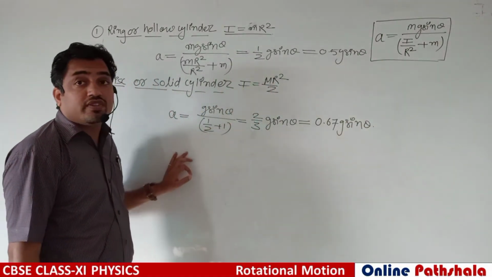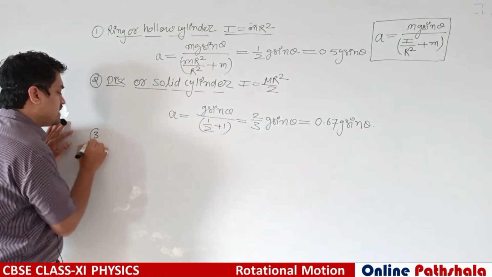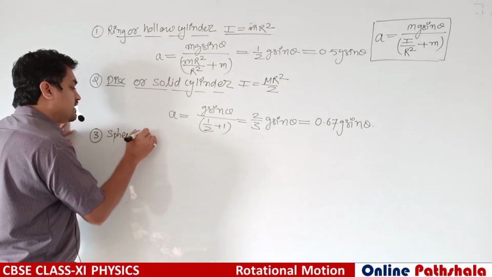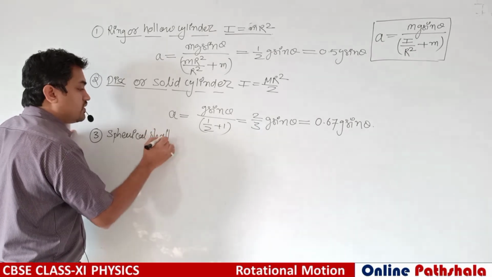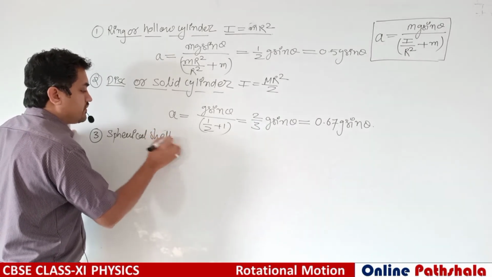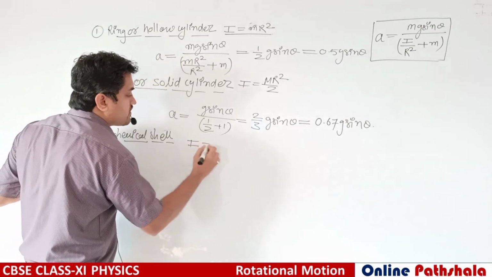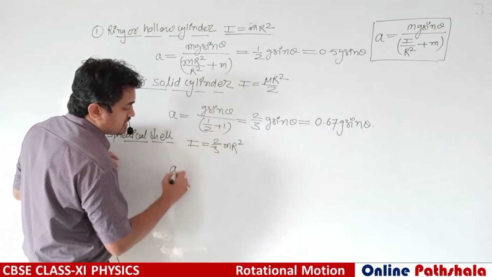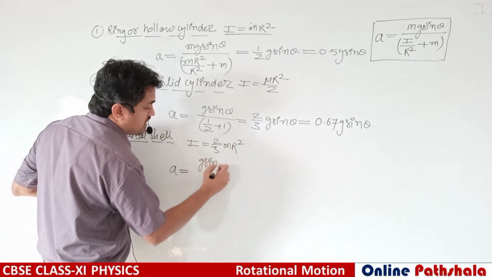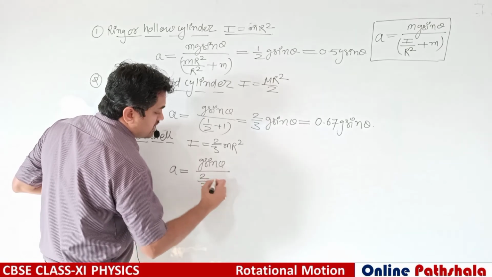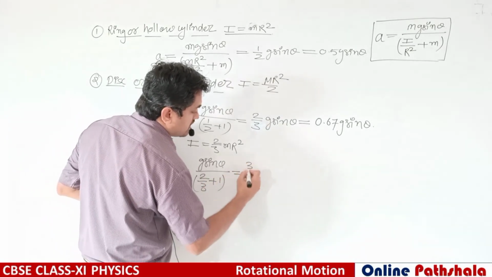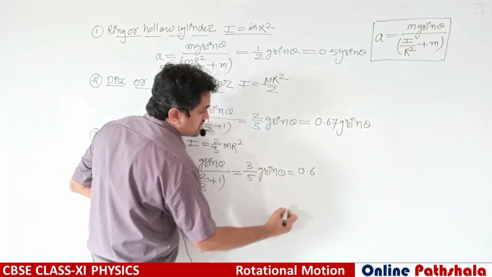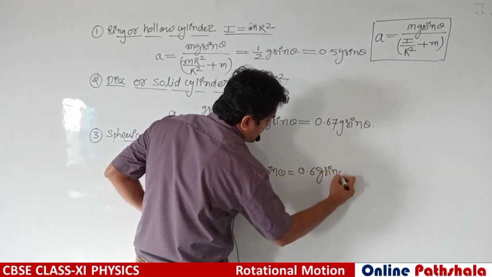Now the third case, the spherical shell. What is the moment of inertia of a spherical shell? It is 2 by 3 mr square. So this acceleration will be g sin theta divided by 2 by 3 plus 1. So it will be 3 by 5 g sin theta, which is equal to 0.6 g sin theta.